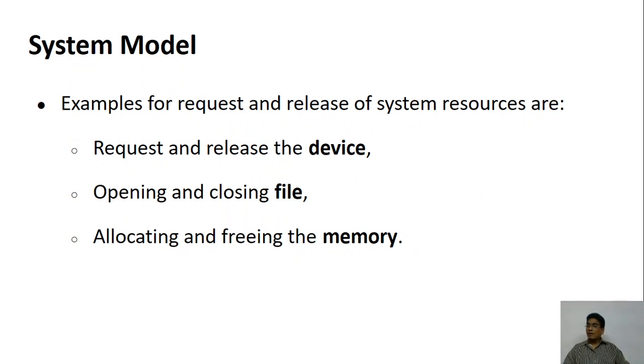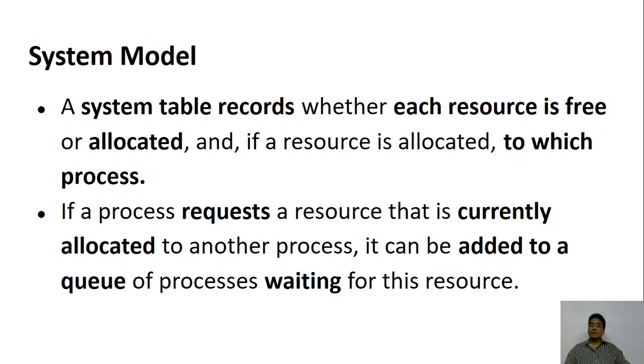For example, if you want to make use of any device, for example the printer or the hard disk or the tape drive or anything, you make a request for the device. If the device is available, you use it and then finally release it. Suppose you want to make use of a file, then request for the file. If the file is available, open the file, start doing anything with the file, and finally close the file. Suppose you want to use the memory, first go for the allocation of the memory, get the allocation, use it, and finally free the allocation to the operating system.